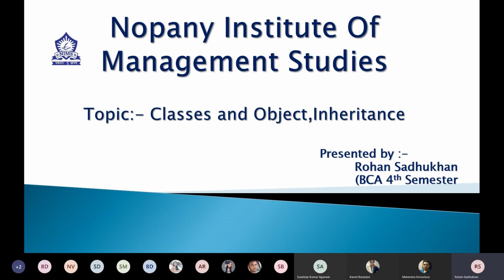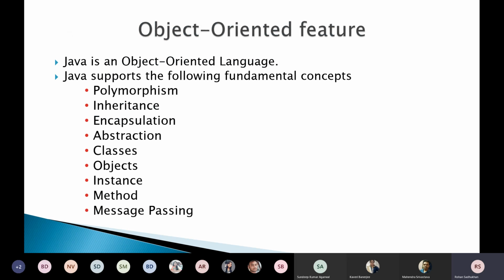Okay, so our today's topic is classes and objects and inheritance. Our first discussion topic was object-oriented feature. Before we talk about what is class, object, and inheritance, we need to understand what is object-oriented feature. Object-oriented feature is nothing but a programming rule where we can program around some real-world objects. There are many languages such as Python, Java, and C++, which give us that feature to program.